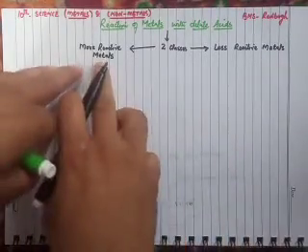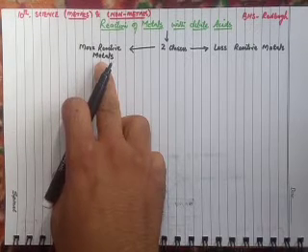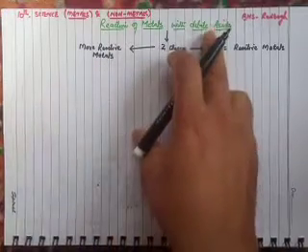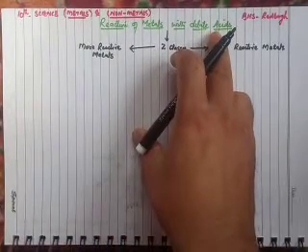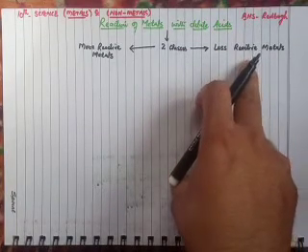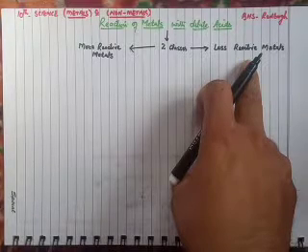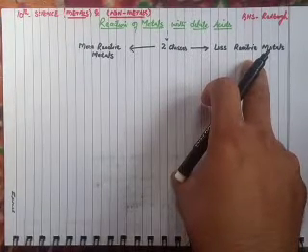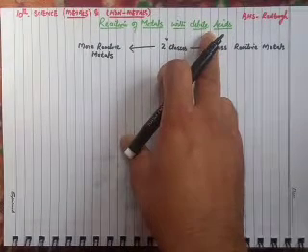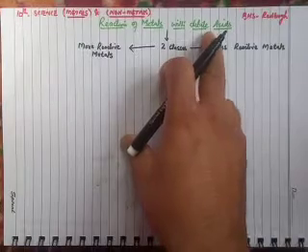Dear students, as you know from the word more reactive, it means that the class includes those metals which react with dilute acids easily, and this class of metals from its name will include those metals which are either less reactive with metals or they do not react with these acids.